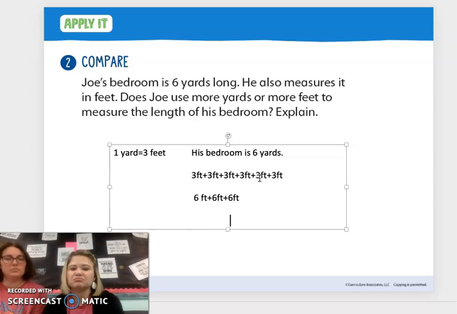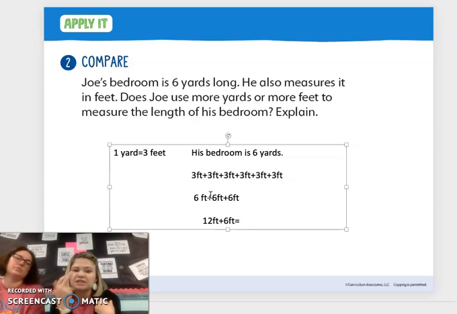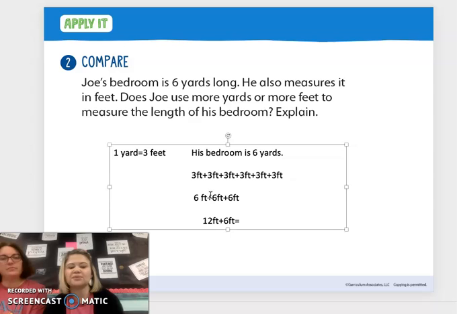Again, we're going to add 6 plus 6, which is 12 feet, plus 6 feet equals, and this is how we find our answer. Well, we can go 12, 13, 14, 15, 16, 17, 18, right? How many? 18 feet. Okay, so if we measured his bedroom in feet, it took 18 feet, right?